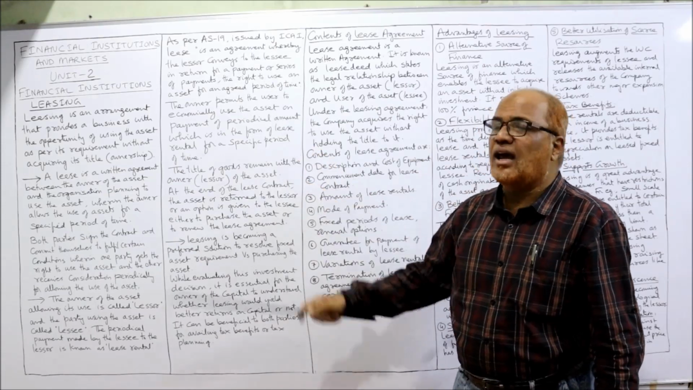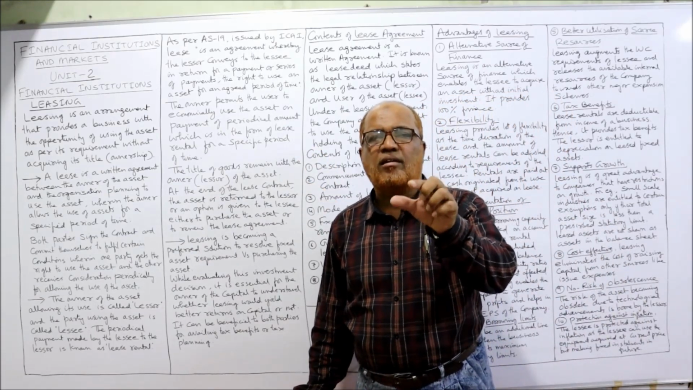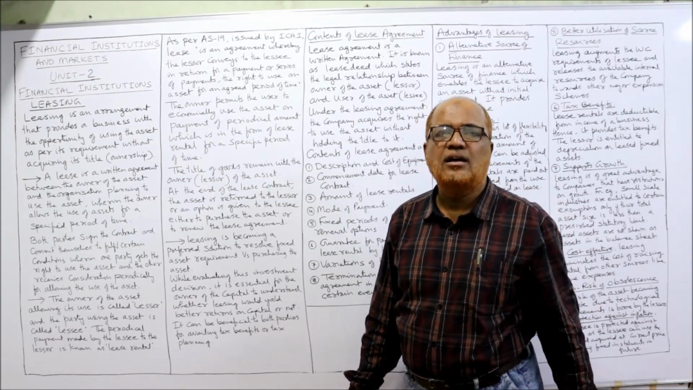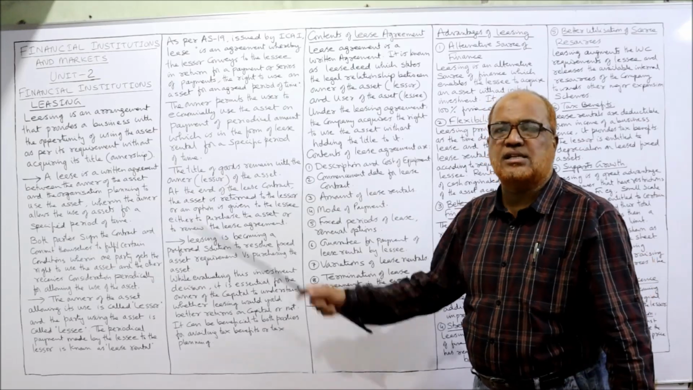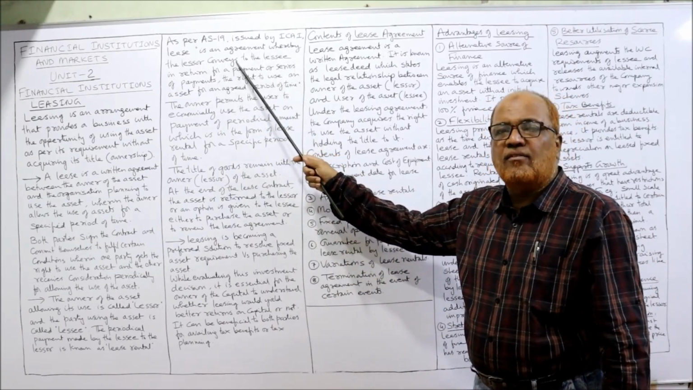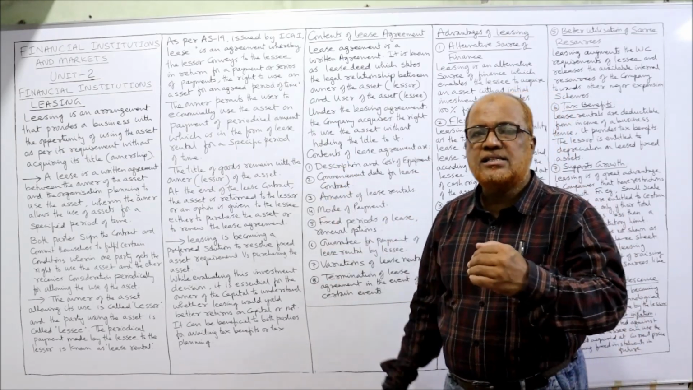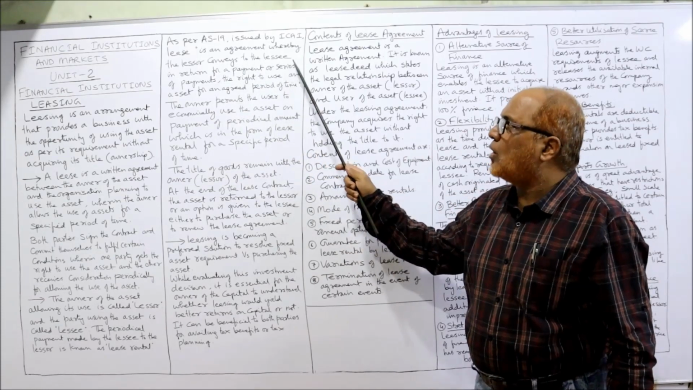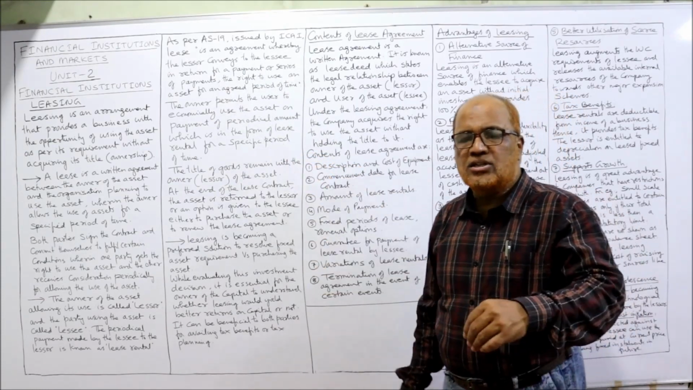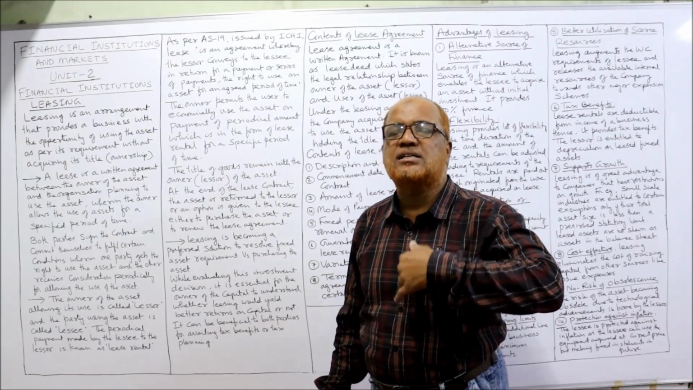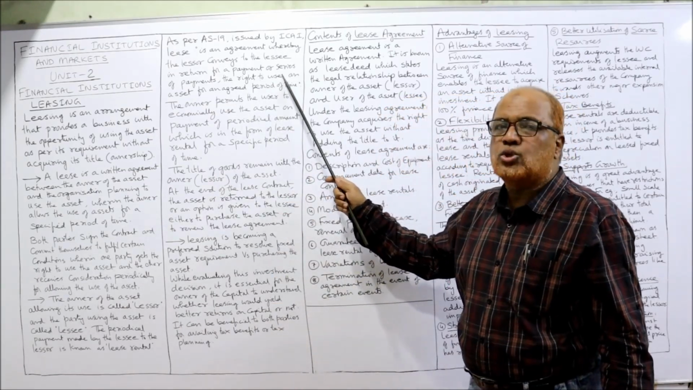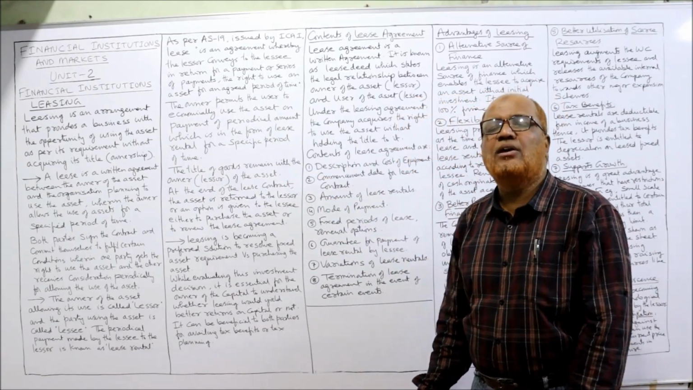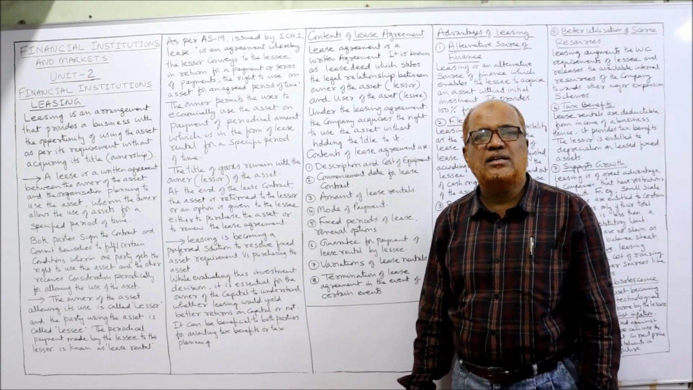So again I repeat, it's an agreement. First of all, a lease is a written agreement between two parties. Lessor is the owner, lessee is the user, the person who uses the asset is the lessee. And whereby the lessor conveys to the lessee, the lessor is giving the property to the lessee in return for a payment or a series of payments, the right to use the asset for an agreed period of time. That is the definition given by AS 19 of ICAI.